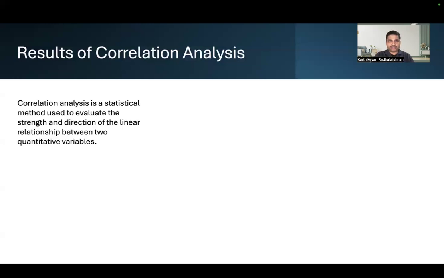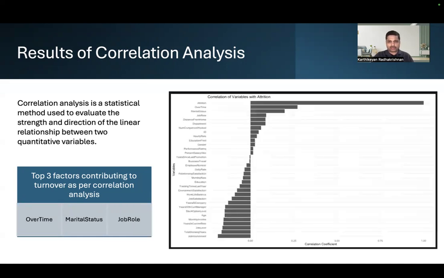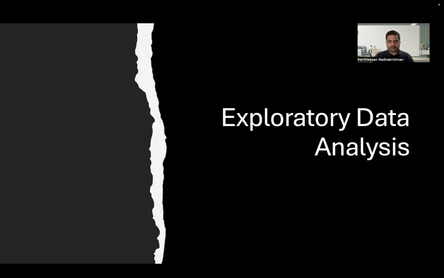Correlation is a method to identify the strength and direction of the linear relationship between two quantitative variables. From our analysis, we identified the below top three factors as contributing to turnover. The first one is overtime. The second one is marital status. The third one is job role. As you can see from this plot, these three variables have a high correlation coefficient with attrition.